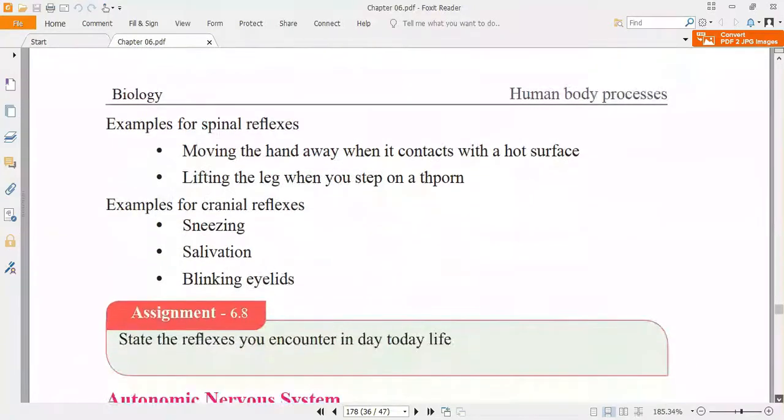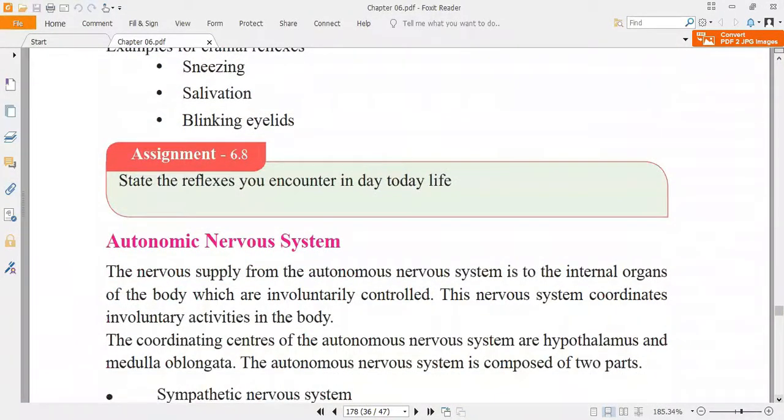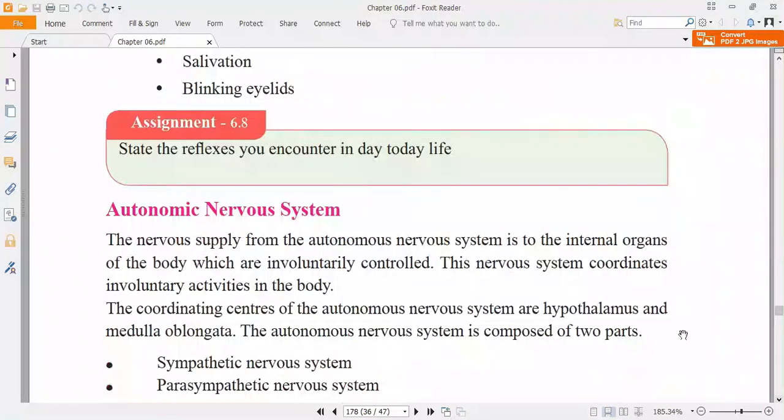So you can do this work. State some reflexes you encounter in day-to-day life.